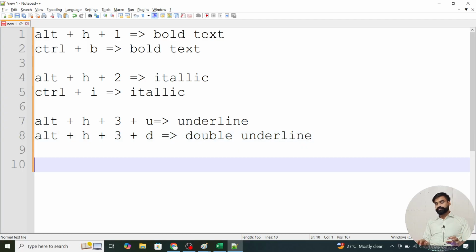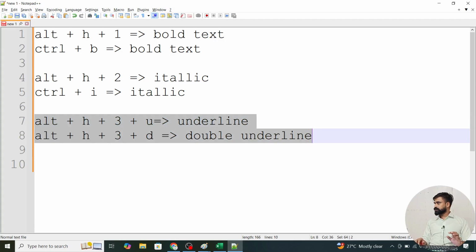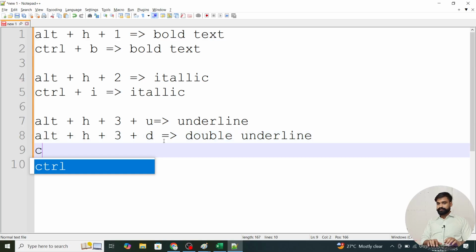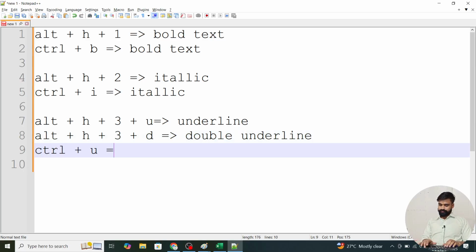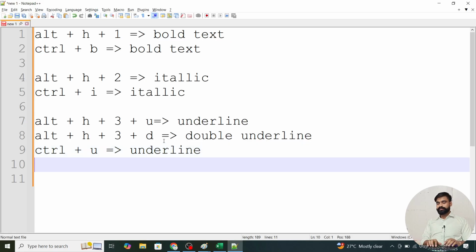Understand? This is the first underline, this is the double underline. Can I use an alternate? Yes, Control plus U for underline. I come here and press Control U, one underline will be removed, and the other underline will be removed. But we can add a double underline by using Control U because it works as a toggle. So now we can understand.